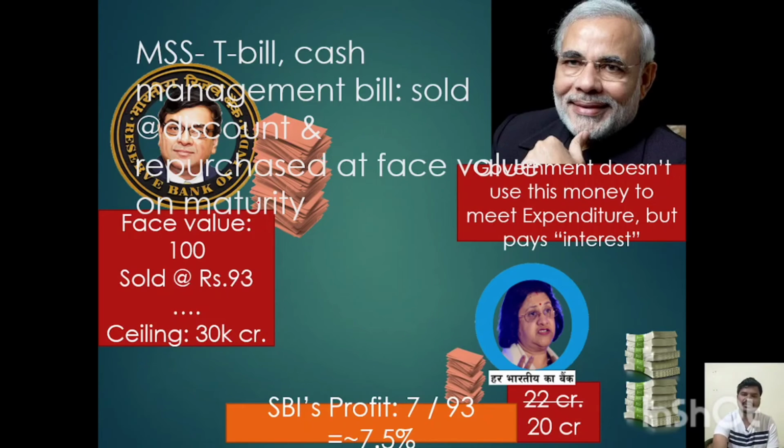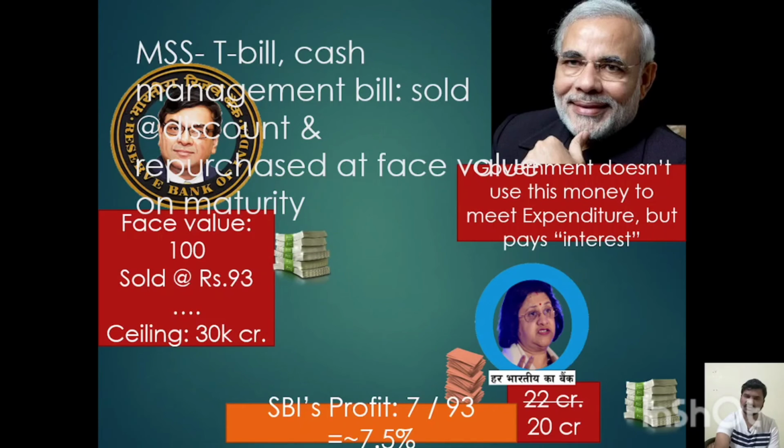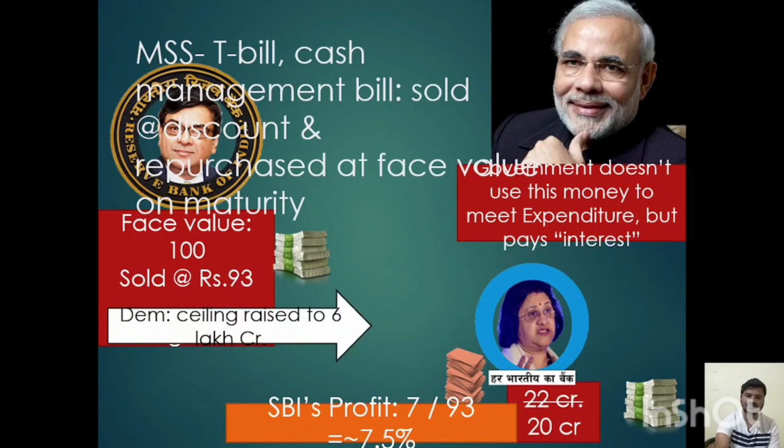So this MSS is the Market Stabilization Scheme, where RBI does not have any further government securities. It can print on behalf of the government up to 30,000 crore, and it can fight against inflation. That scheme is called the Market Stabilization Scheme. So here the bank was having 22 crore rupees, and the public was having 11 crore rupees. To take that money from the market, RBI will give the Market Stabilization Scheme securities to the banks, and it will take the money from the banks. So it fights against inflation.